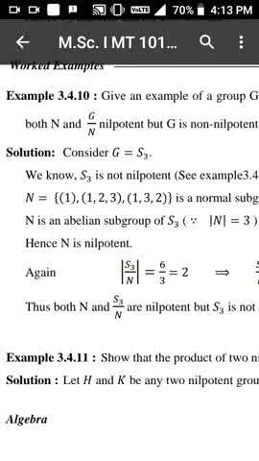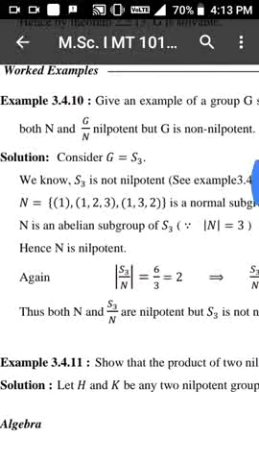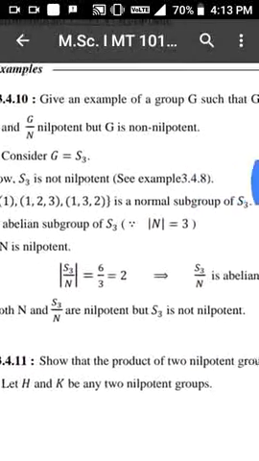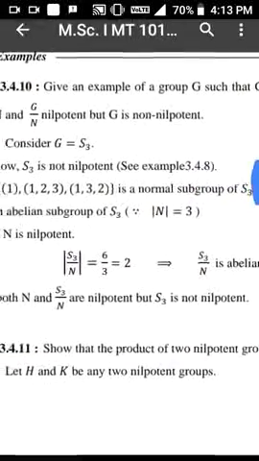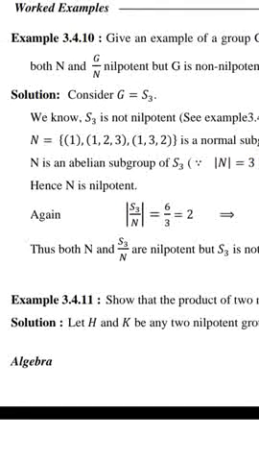For this, consider G equal to S3. S3 is a non-nilpotent group, but N equal to {1, (1 2 3), (1 3 2)} is a normal subgroup of S3. That is, N is normal in S3.